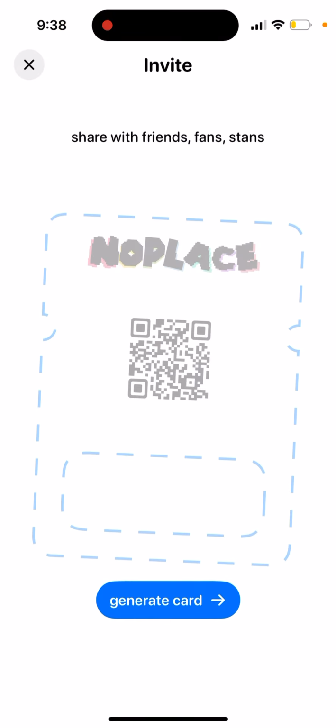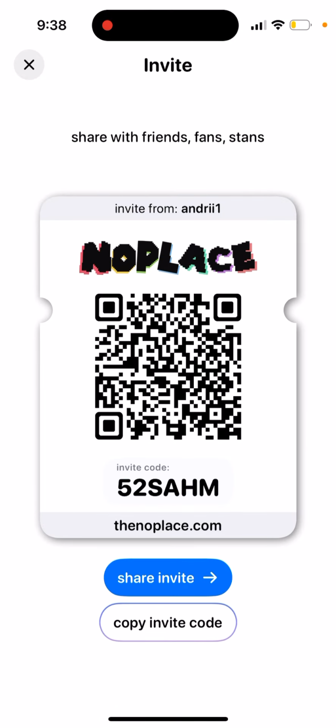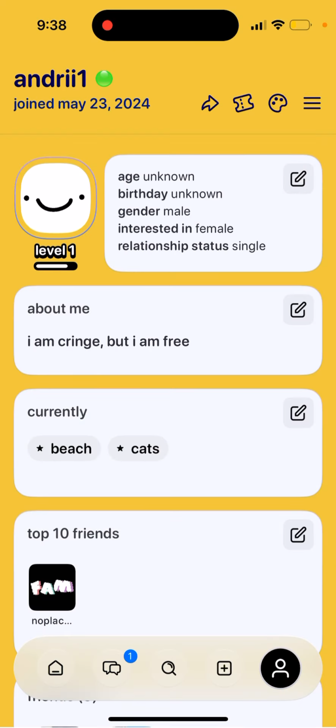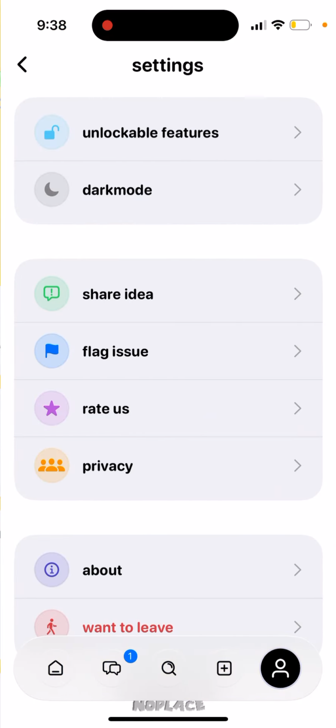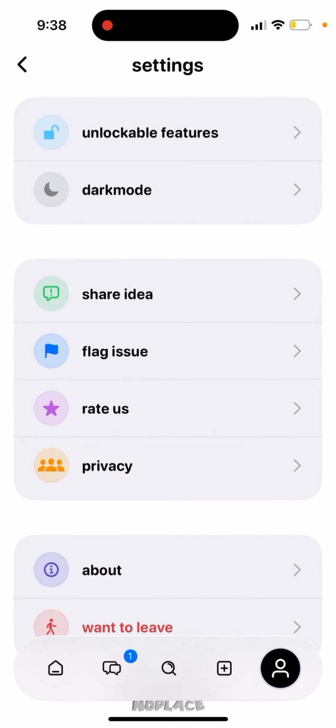Then in the top there is an invite, where you can generate cards to invite. So this is like your invite code. I don't know why they need invite codes yet. Maybe it was left over from TestFlight or whatever. But now this app seems to be open to everyone. Unlockable features, I don't know what that is.